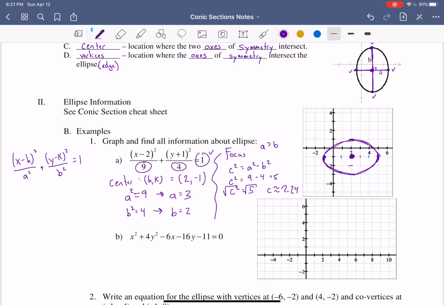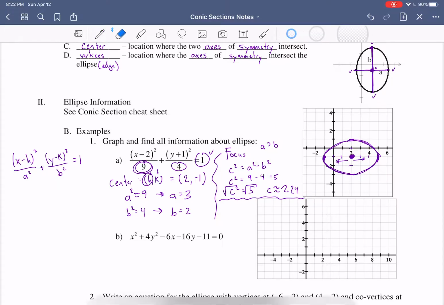So now we're back at the situation we were before I noticed my mistake. And we want to figure out, if we start at the center, how far away are our foci? What we saw on our cheat sheet was that we need to add or subtract c to either the first term in our center or the second term. And it always matches up with which a or b is bigger. Since a is bigger, that means we add or subtract to the h, which makes sense because if we're at our center, we want to go to the right and to the left because that's where the most space is.